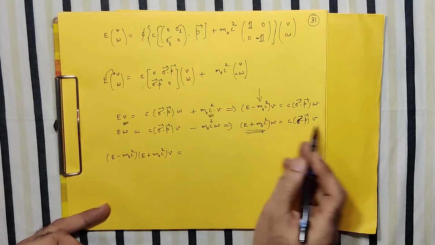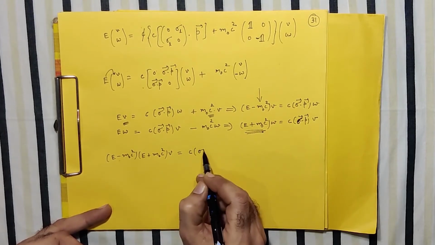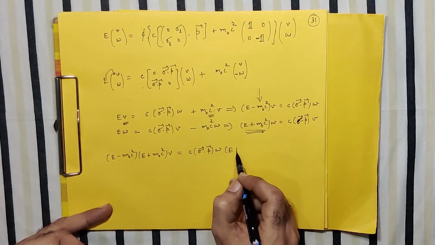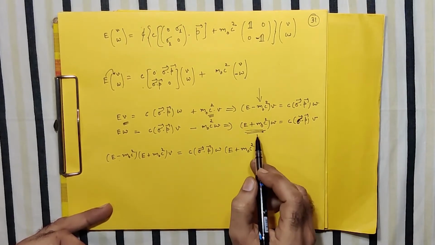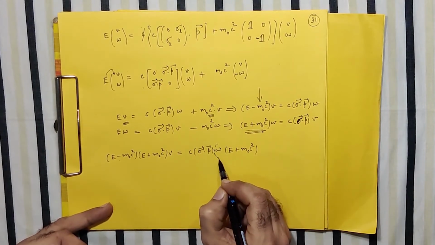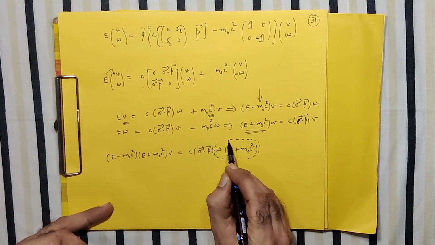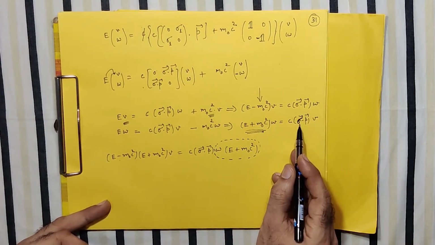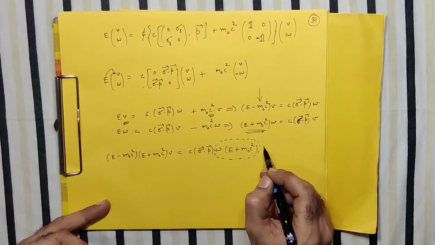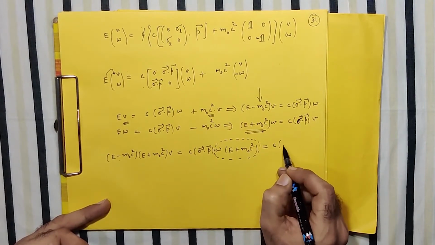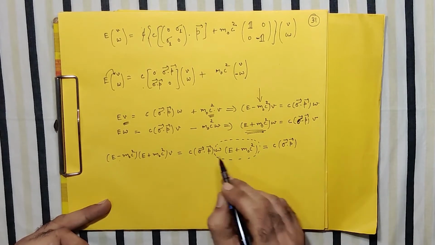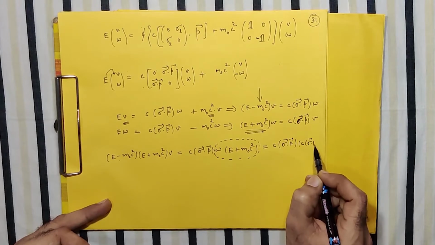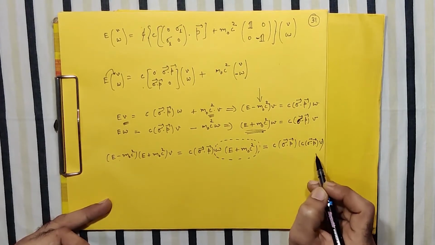Don't forget V. Same thing I do on the right side, sigma dot P W, and then what is multiplying is E plus M0 C square. For this part, W into E0, E plus M0 C square, I can use the left side, so it will be written as C into sigma dot P V. So this term I can write as C into sigma dot P, which was already there. Another C sigma dot P comes, and then don't forget your V.